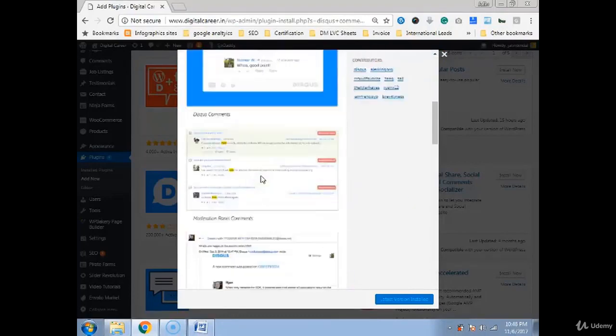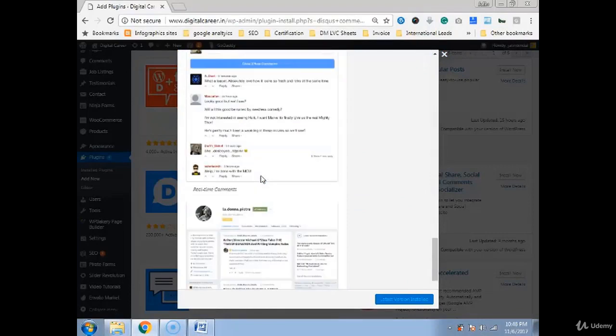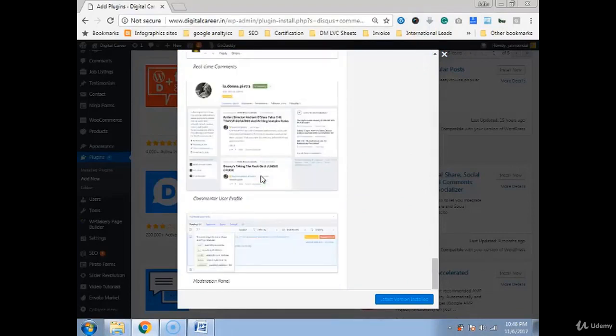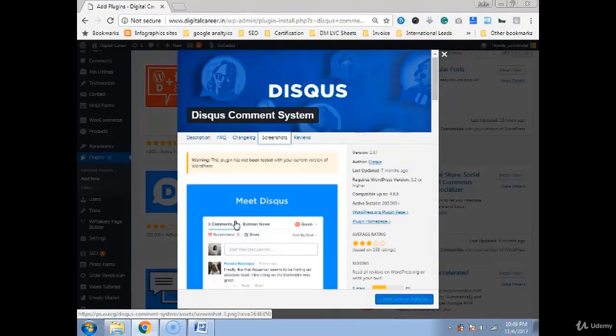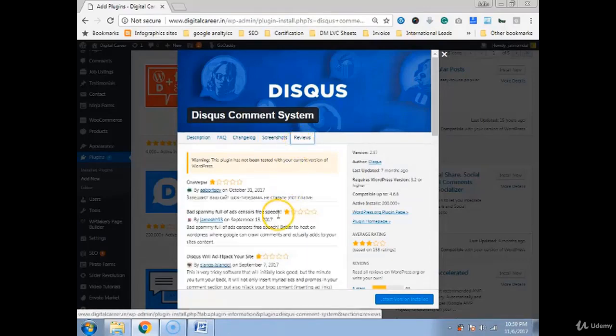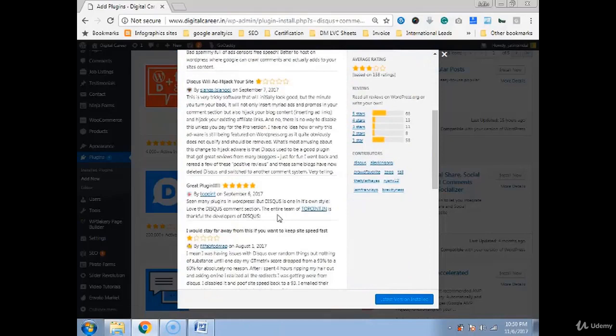And screenshots show how it looks and how to install. Sometimes tutorials are also given in these sections. In screenshots, you can see how this plugin looks, and sometimes they tell you how to install it as well. Apart from that, you can go into reviews and read about them. Sometimes it is in English, sometimes it is not, so just read accordingly. If you find everything is okay, use that. Otherwise, look for other plugins.